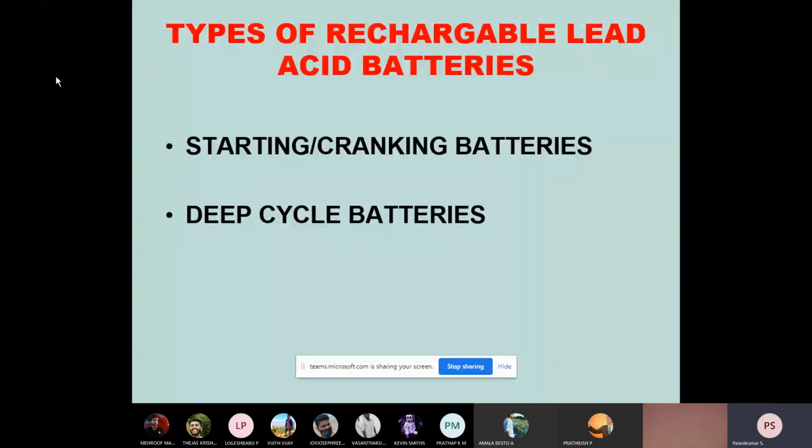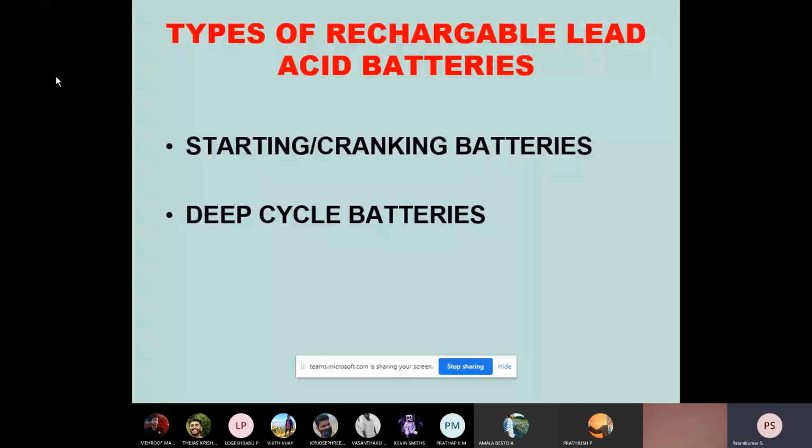So what will happen? Due to the moment of inertia, the motor wants to stay in a stable condition, the state at which it stands still. In order to overcome the standstill position, if you want it to move, a very huge amount of current is also required. The energy source here is the battery, so that has to be supplied by the battery only. Because of that, the depth of discharge of the battery will be very much more.